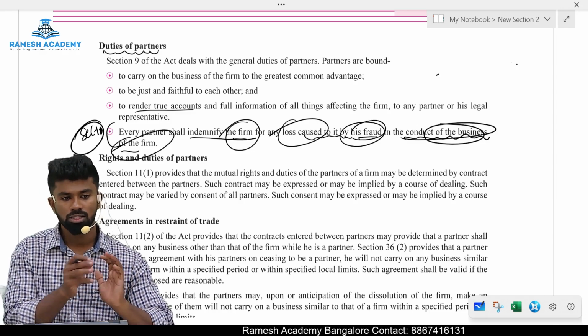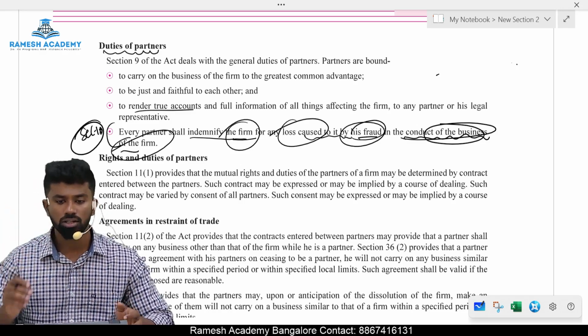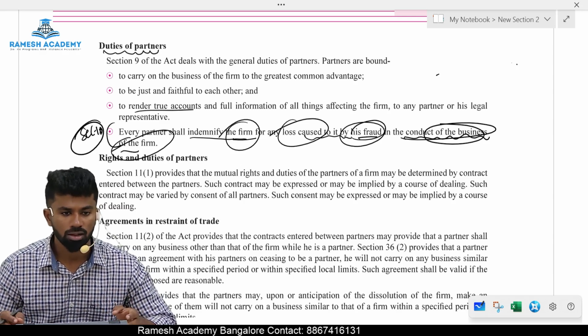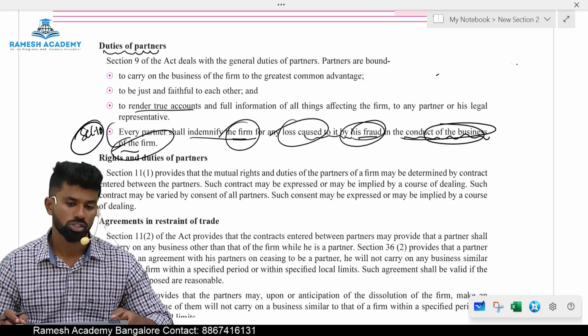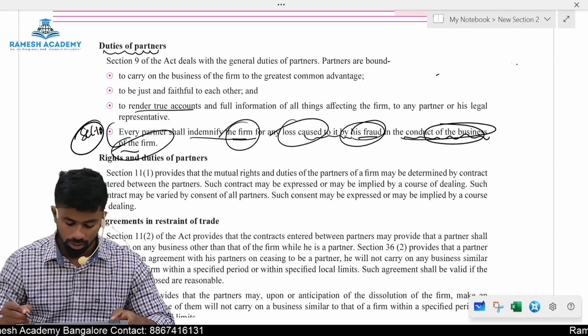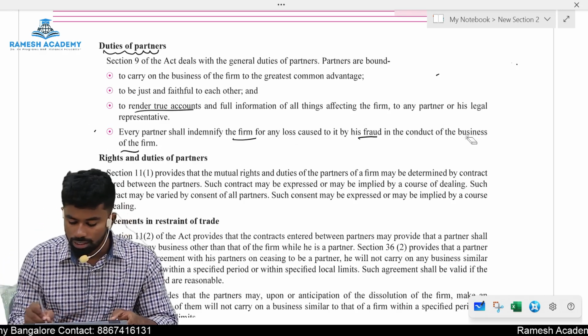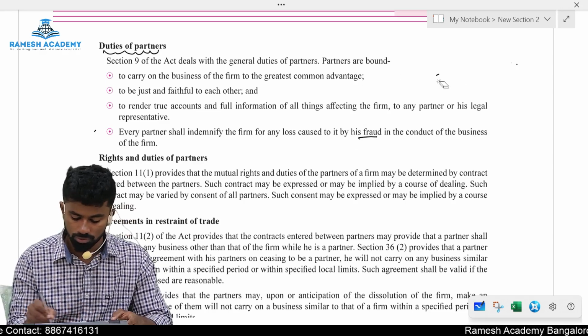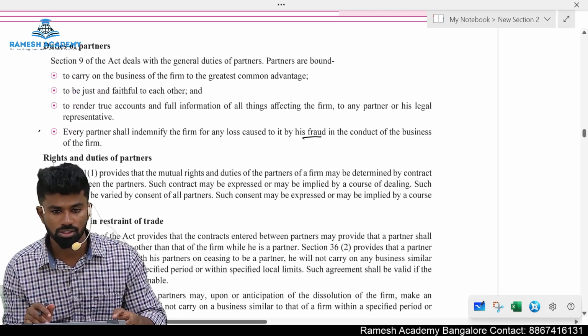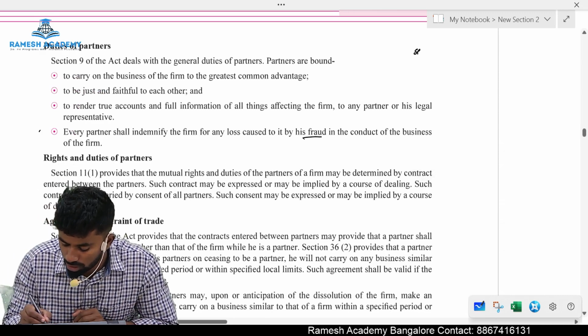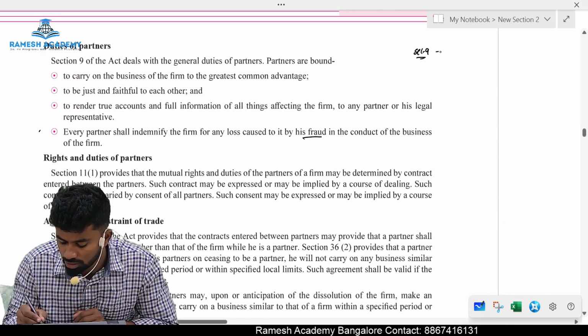Along with these duties, the partners may agree other duties also. Under Section 11, the partners can decide the rights and duties in the partnership deed. Clear? Sections 9 and 10 deal with what? Duties of the partners. Duties of whom? Partners. Okay. Section 9 provides how many duties? Three duties.